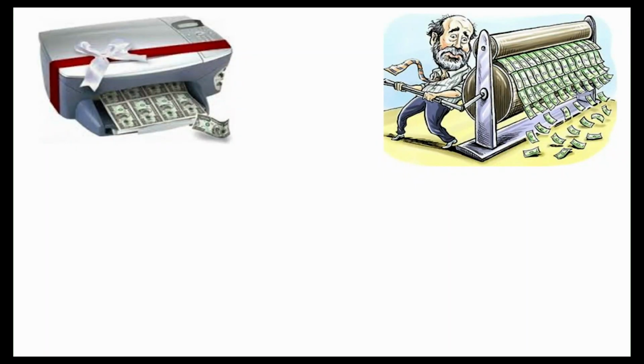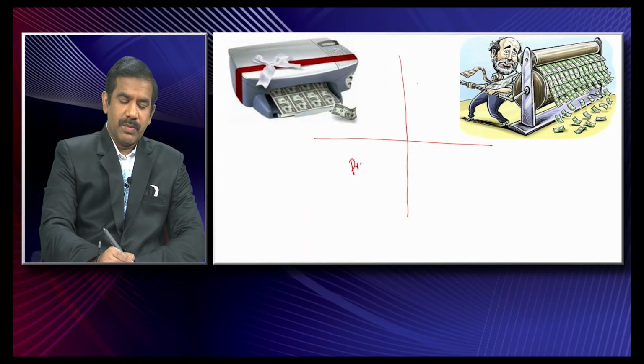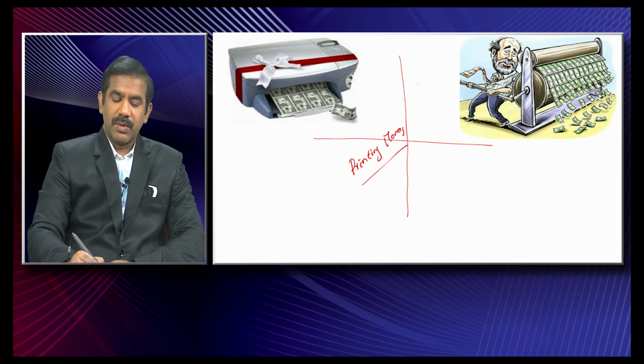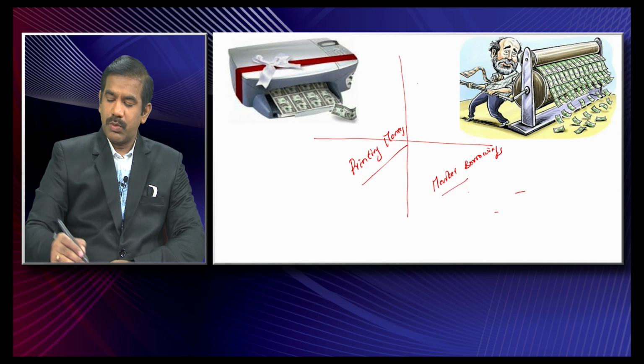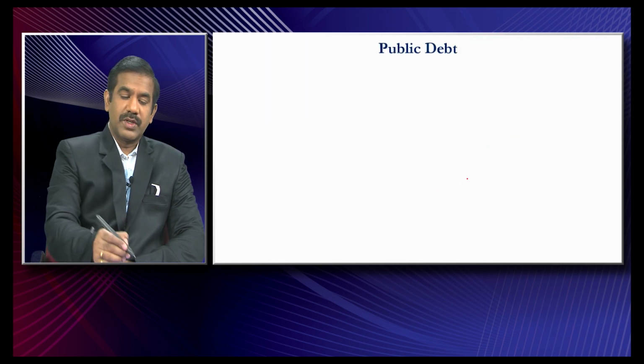Now the question in this case is all about how the government finances deficit. As I already said, one way of financing deficit is through printing money, and we have already seen how bad it is. The second is sourcing money from market borrowings. All these borrowings, whatever the government raises from the markets or through printing money, would be accounted as part of its public debt.